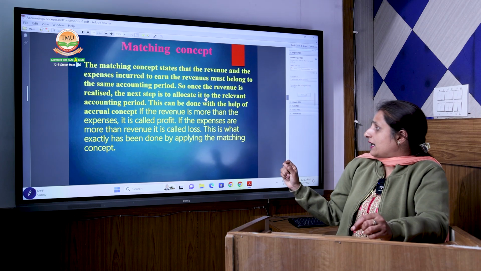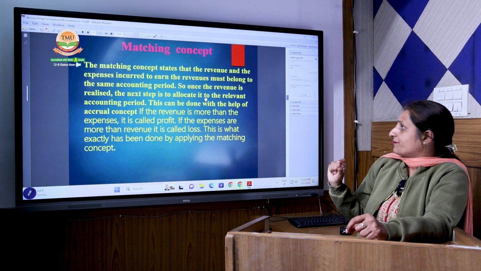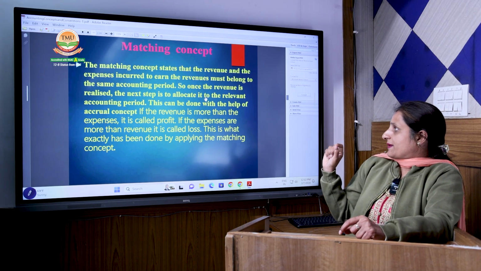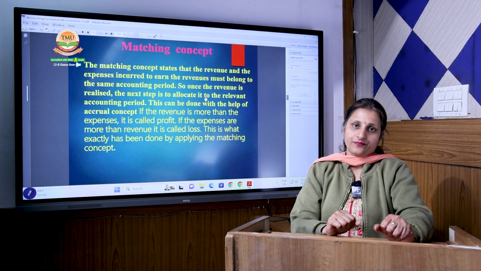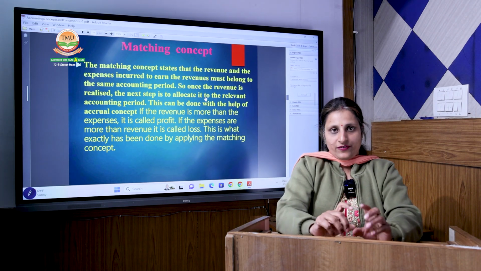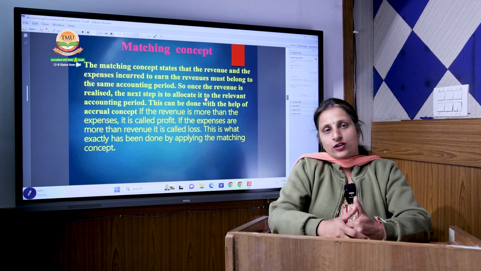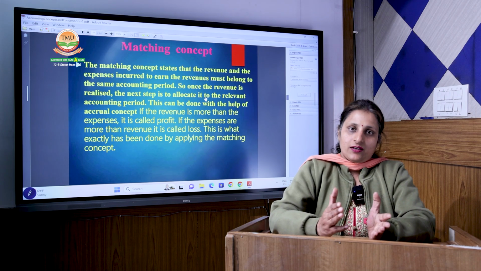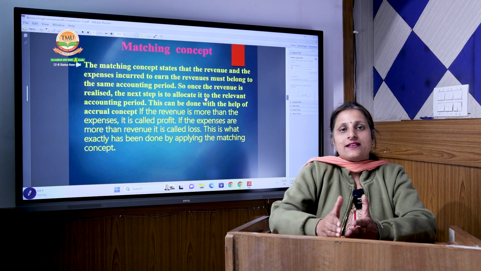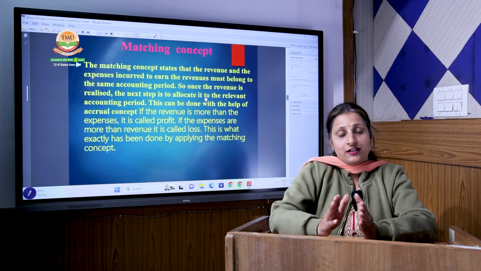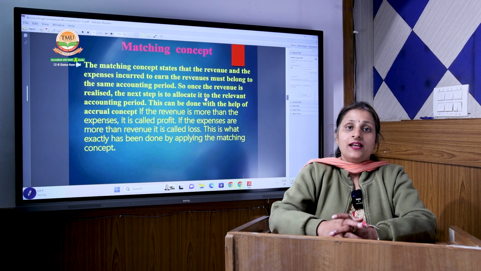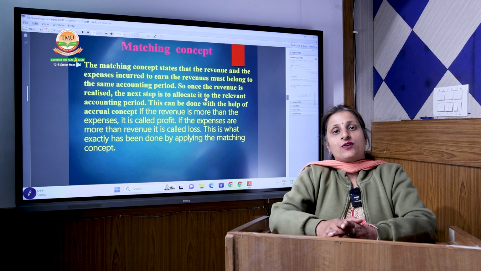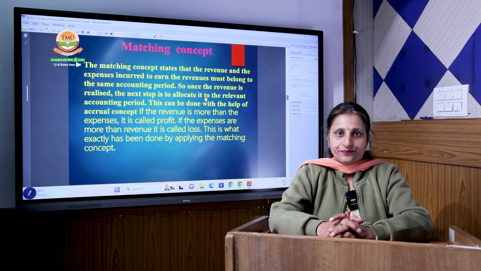Because in our accounting, this concept says that the revenue and the expenses incurred to earn the revenue must belong to the same accounting period. That means, as I have talked about the accounting period, we consider the life of the company as indefinite, but divide it into particular accounting periods, and that accounting period is only responsible for its profit and loss.